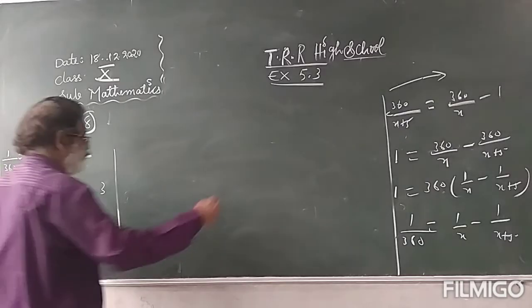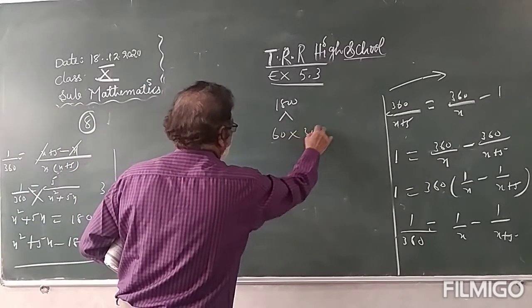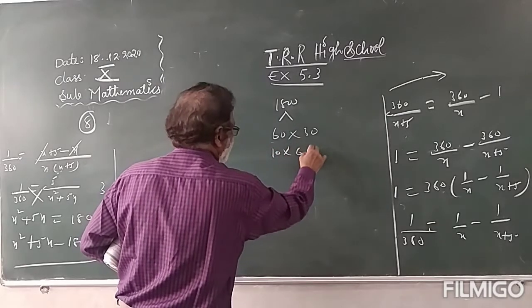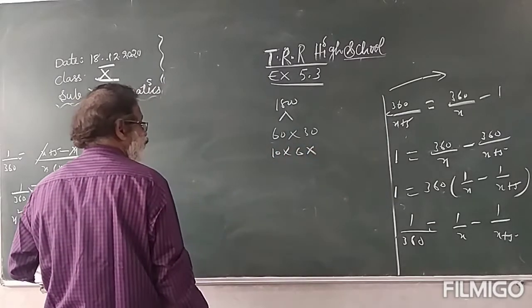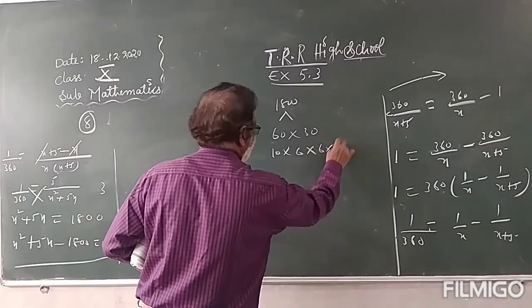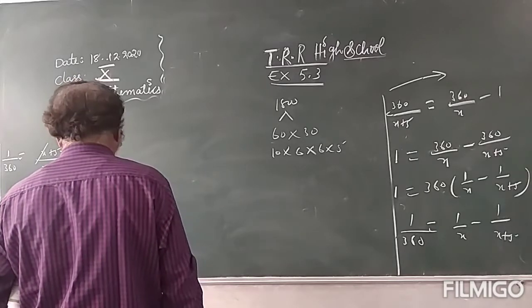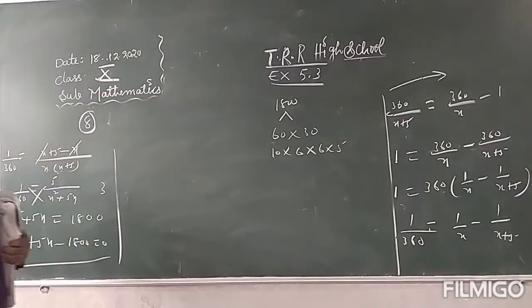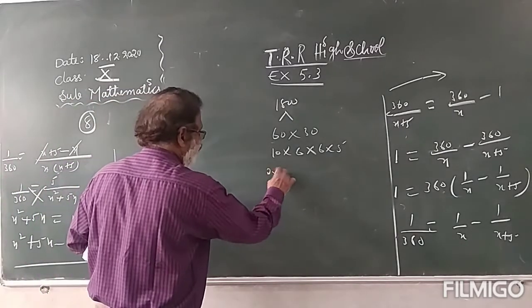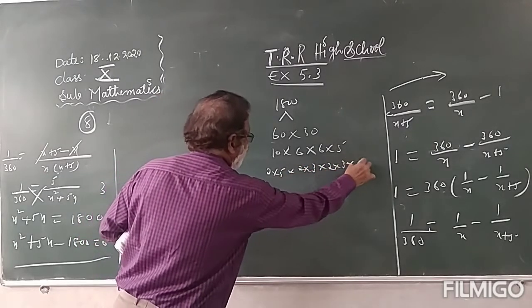Split 1800 into factors. 60 into 30. Middle term you should get 5. Middle term you should get 5. Like that you split it. 2 5 are, 2 3 are, 2 3 are, 5.